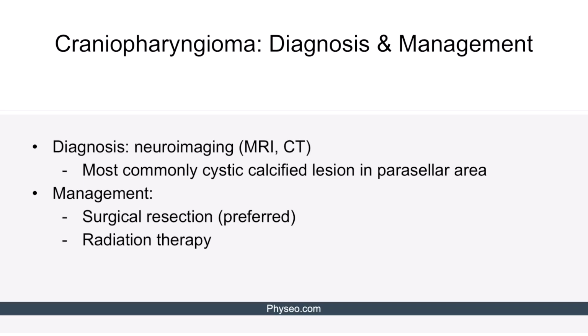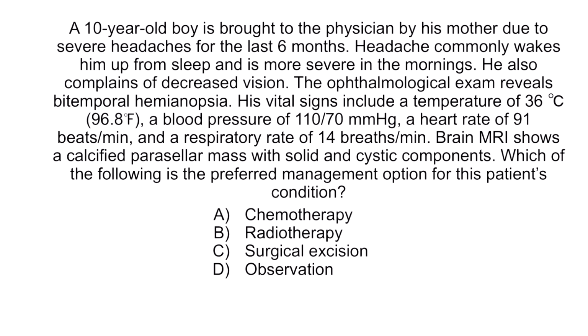Here is the slide reminding us of the diagnosis and management of craniopharyngioma. Let's discuss why the other options are incorrect. Option A, chemotherapy, is incorrect because it's not typically used in the treatment of craniopharyngioma. Option B, radiotherapy, is incorrect because although it's used to treat craniopharyngioma, it's not the preferred management option and is considered for residual tumors or recurrent cases. Finally, option D, observation, is incorrect because this patient is symptomatic and needs prompt intervention. And that concludes this lecture on acromegaly and craniopharyngioma.